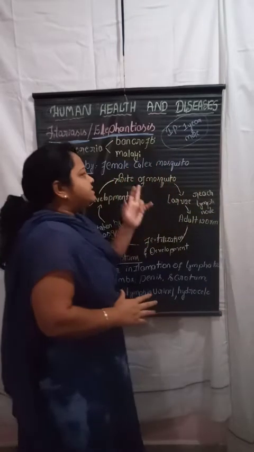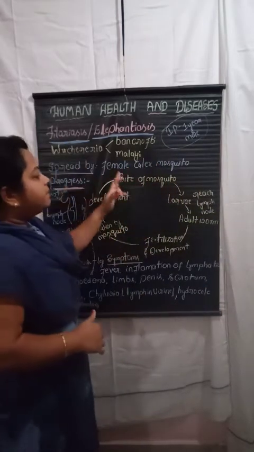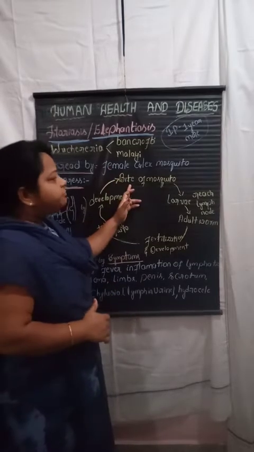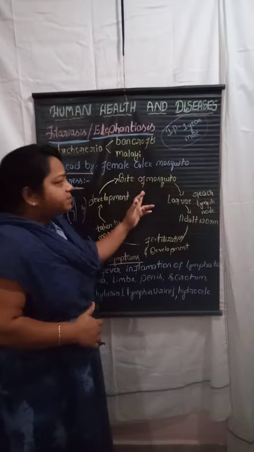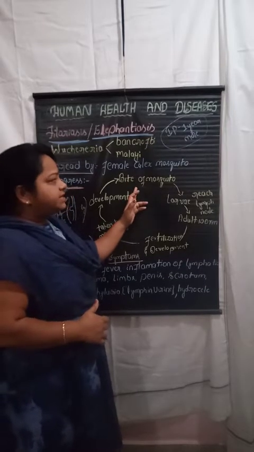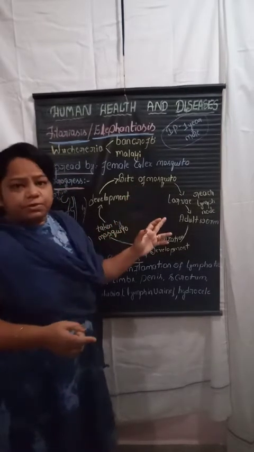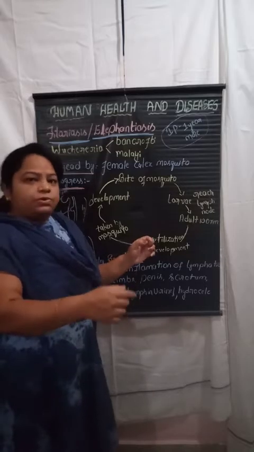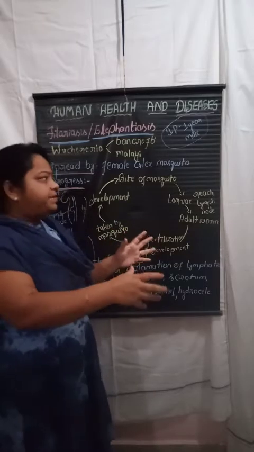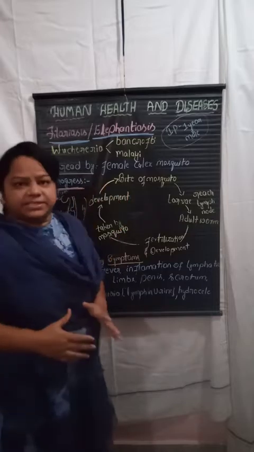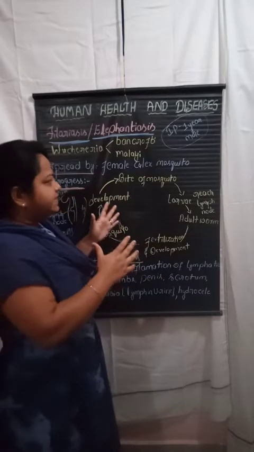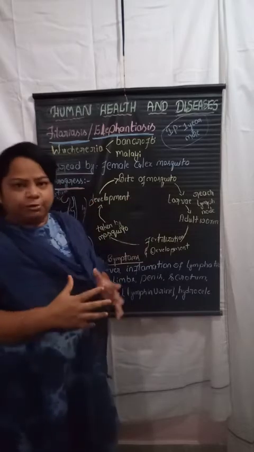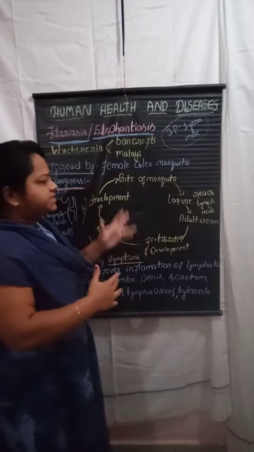Start with the progress, that is the biting of the mosquito. First, the mosquito bites a healthy person. Whenever the mosquito bites an infected person, there will be larvae in that mosquito, the worms in the larva stage. Worms in the larva stage are present in the mosquito.